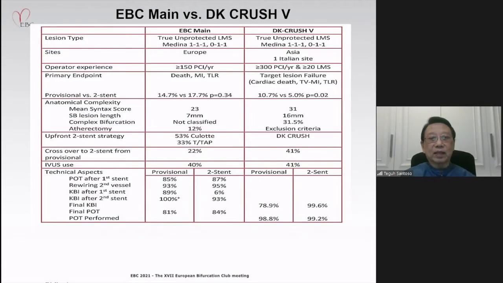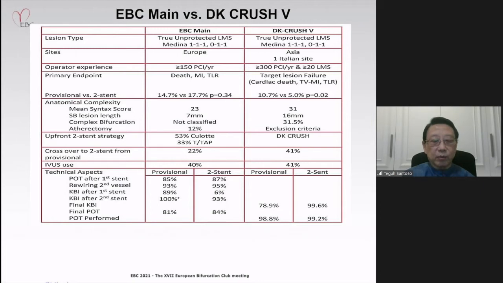Can we compare the results of the DK-Crush trials with the EBC MAIN? If we look carefully, then we know that in the DK-Crush trials, a lot more operators are experienced, and the primary endpoint is different, and lesion complexity seems to be worse in DK-Crush V, as indicated by a higher SYNTAX score and longer side branch lesion length. And upfront two-stent strategies are DK-Crush in all here, as compared to culotte and TAP procedures in the EBC MAIN.